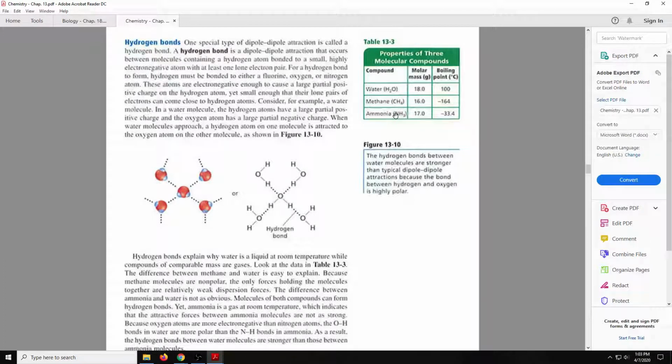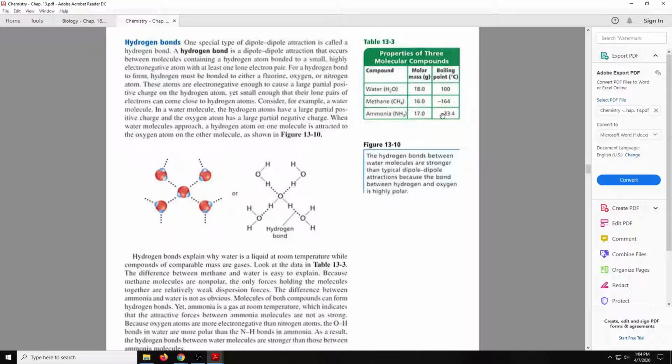Ammonia is polar, but you'll see there's a nitrogen in there, and nitrogen's not as strong as oxygen. Oxygen is a little better at keeping these hydrogen bonds in place. Nitrogen, not so much. So we see the boiling point is higher than methane, but still not anywhere close to water. So this too is not strong enough to stay a liquid at room temperature, even though it's a comparable mass.